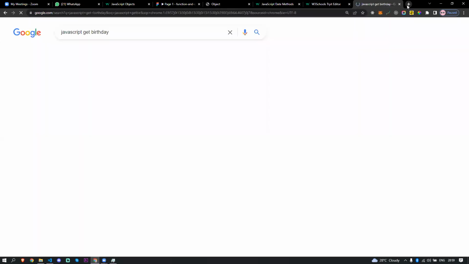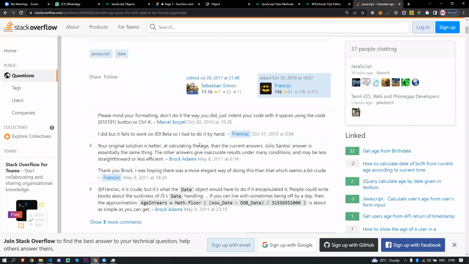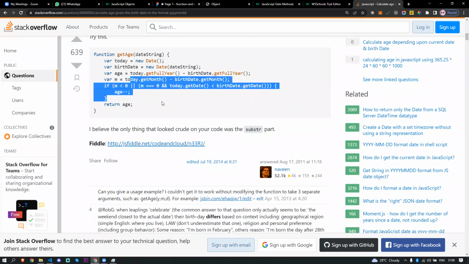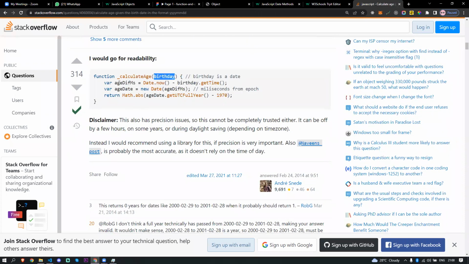So if I open this, this is another method of doing it. We don't need that. So what they are doing, they're setting some new date and their birthday new date. They're passing the date string here. They basically do today.getFullYear minus birthday.getFullYear, and today.get. This is kind of another logic, I think. The actual code is this one. You see, this is ticked. The age is Date.now minus birthday.getTime, and the age is new Date, and they are passing the same code that I did here.